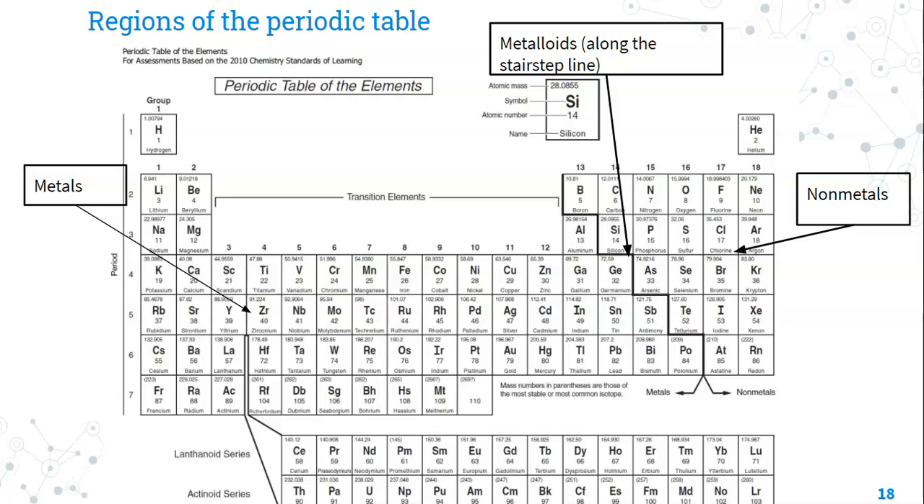In the next topic, when we talk about physical and chemical properties, we'll talk about the different properties of metals, nonmetals, and metalloids. But metalloids have some properties of both. Okay, so any element that's touching that stair-step line is a metalloid, with the exception of aluminum, which we consider to be a metal.